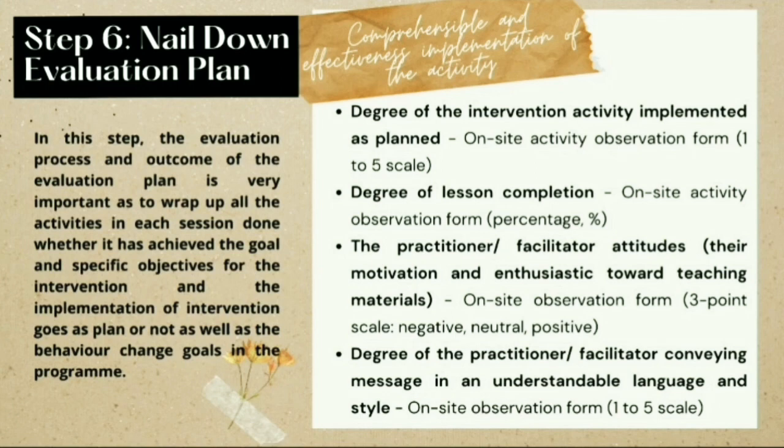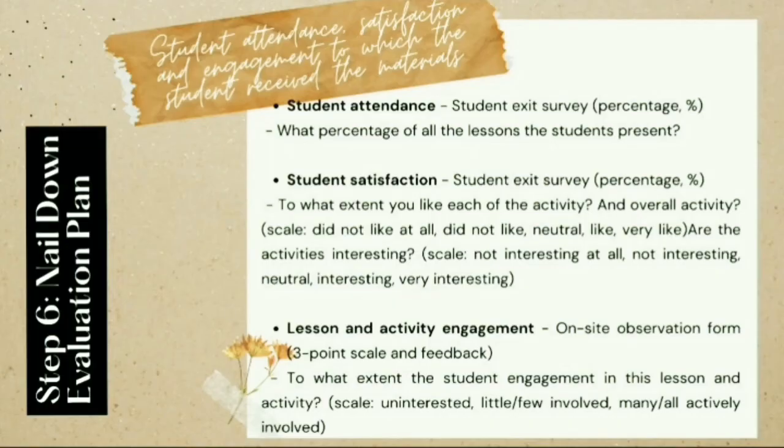The third is the attitude of the facilitators, such as the teacher, the nutritionist, or the psychologist, and their motivation and enthusiasm. The second component for the process evaluation is the student attendance, satisfaction, and engagement with which the students received the materials. We will be looking at 3 different aspects. The first being the student attendance, second is the student satisfaction, and the third is the lesson and activity engagement.